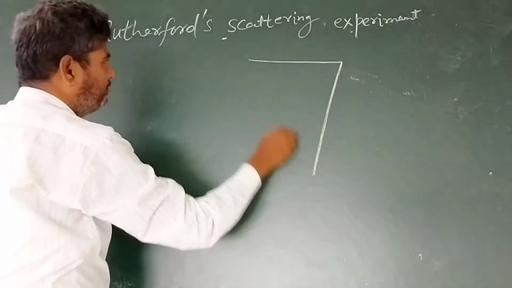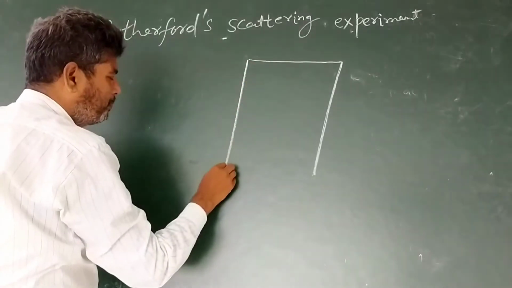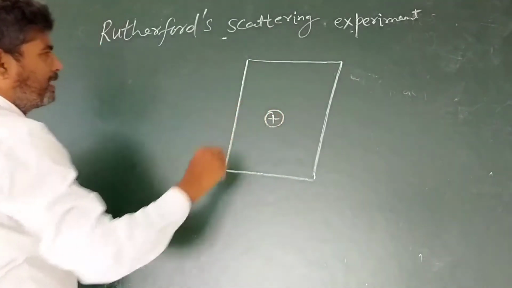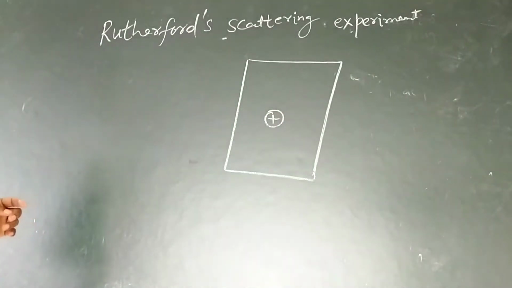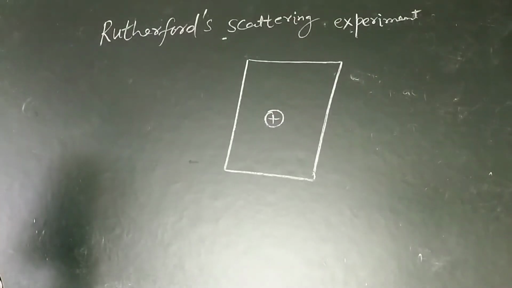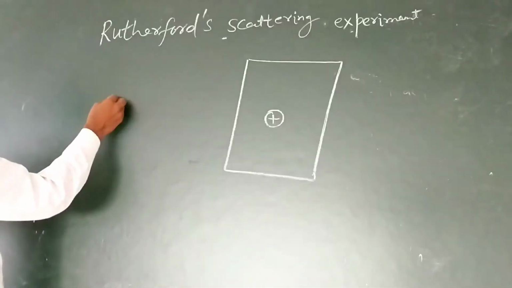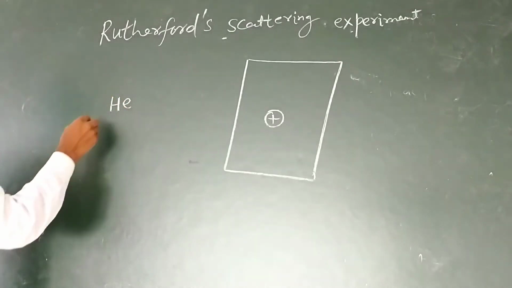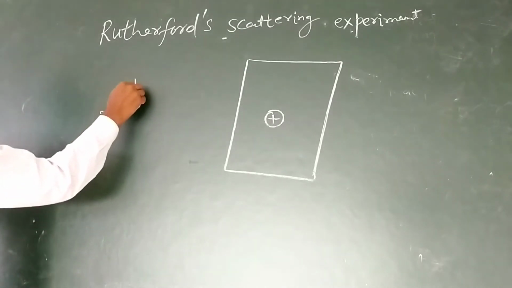Rutherford took thin gold foil and bombarded it with alpha particles. Alpha particle means the nucleus of helium. Helium has atomic number 2 and mass number 4.